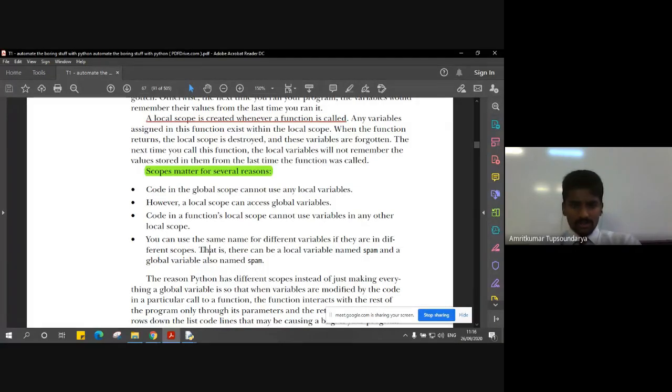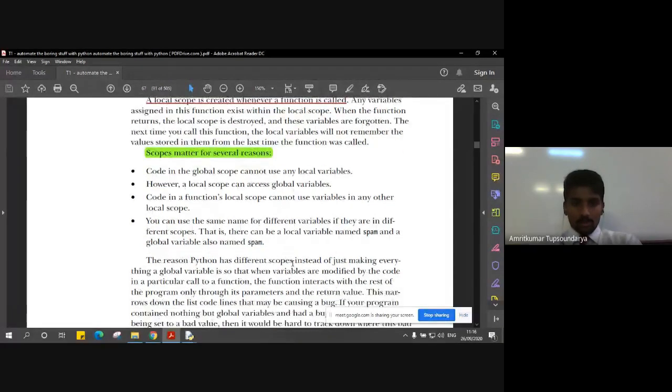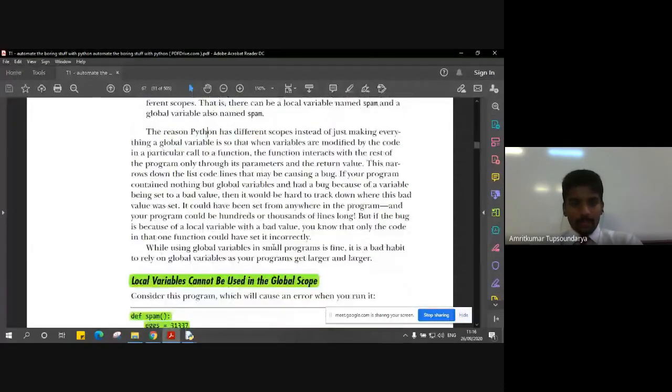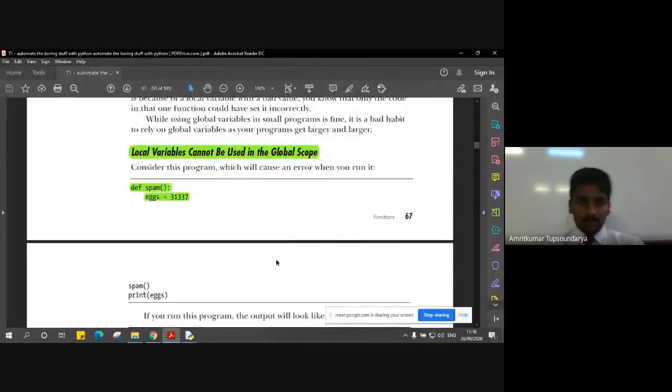So here is the example that has been given by the author. Let's say we have a variable called spam which is a local variable, and we have a global variable named spam as well. So one spam is a global variable and another is a local variable. I hope that is clear. It's simple, right? Now let's understand with a small program how a local variable cannot be used in a global scope, and how a global variable can be used in a local scope, and vice versa.